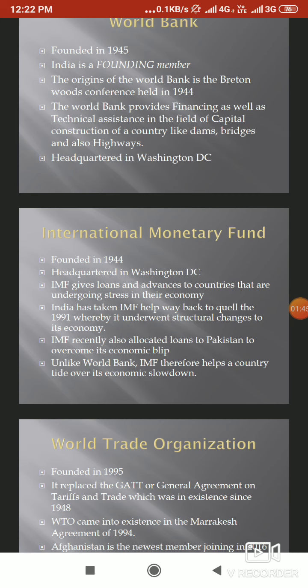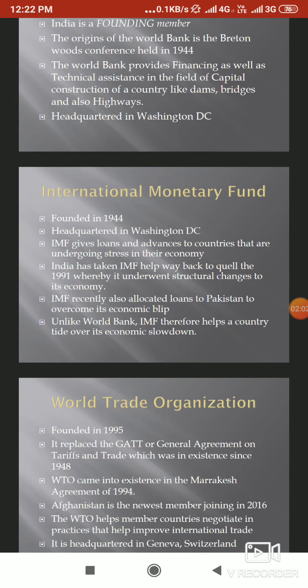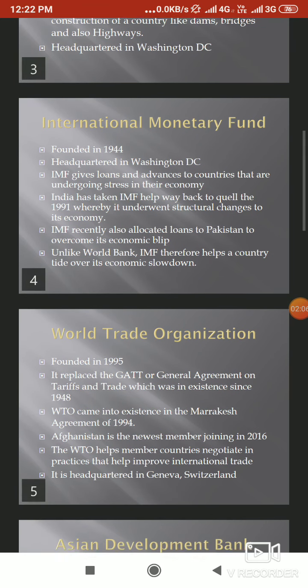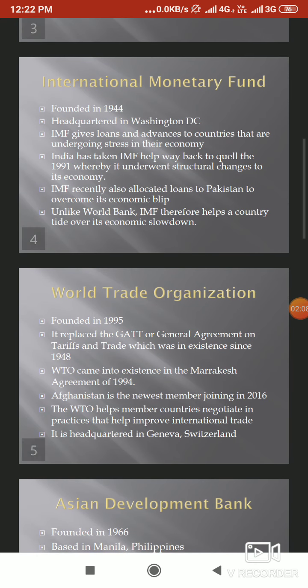India once, if we remember, was also undergoing economic stress way back in the 1990s. So it was under the IMF direction that India underwent structural changes in its economy. And that is where the LPG method, the liberalization, privatization, and globalization method came about. IMF very recently has also allocated loans to Pakistan to support its economic upturns.